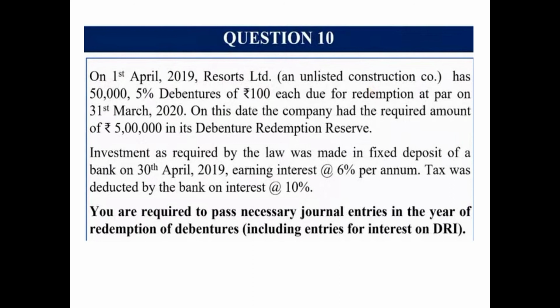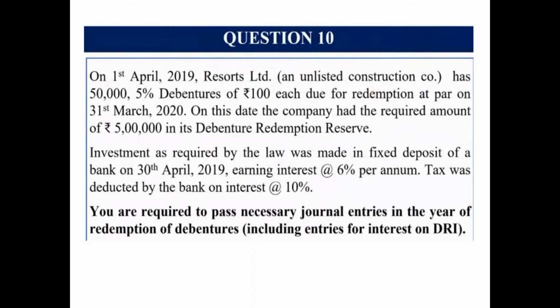On this date, the company had the required amount of 5 lakh in its debenture redemption reserve. Now, if 50 lakh is the face value, how much needs to be transferred to reserve? At least 10% of 50 lakh, that is 5 lakh. And the question says it already had 5 lakh in its DRR. That means we need not create further DRR. Investment as required by law was made in fixed deposit of a bank on 30th April 2019. As required by law, that means at least 15% of the face value of the debentures maturing in the current year. So 15% of 50 lakh.